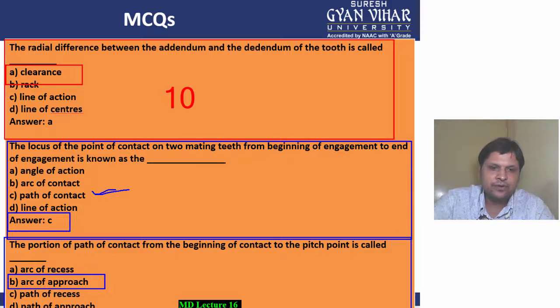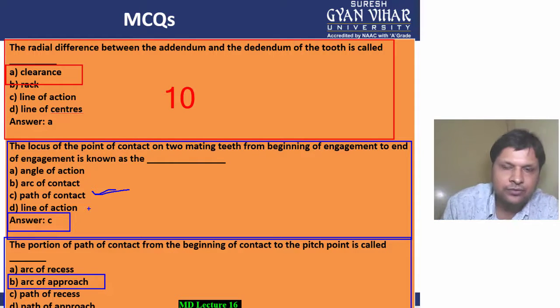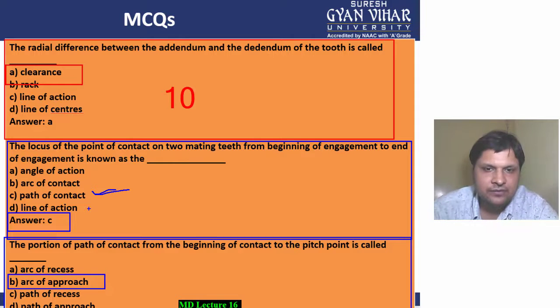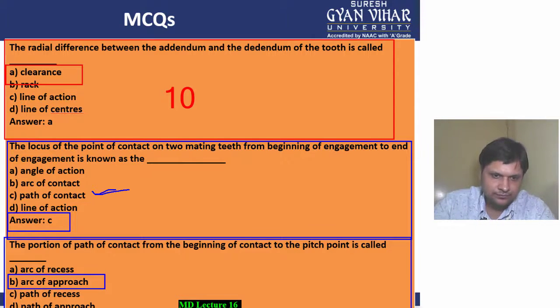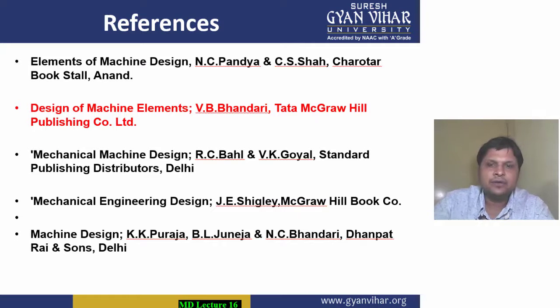So students, we have discussed all the multiple choice questions related to today's video lecture. I hope you have understood each and everything. Now, for reference for your self study, you can refer to any of the books which you feel like. In the reference section, I have given you the famous book written by Shigley, Machine Element Design. Then we have a book of Tata McGraw-Hill publication, Design of Machine Element by V.V. Bhandari. These are some popular books. Apart from that, there are other books also, you can refer to them as a text book. But I will suggest you refer to this Design of Machine Elements by V.V. Bhandari or this Shigley book of Tata McGraw-Hill publication.